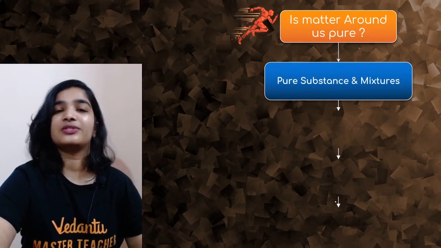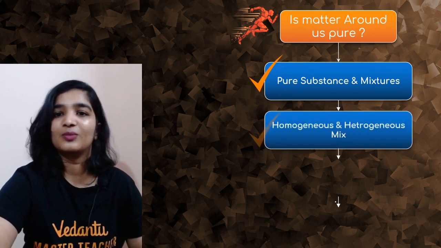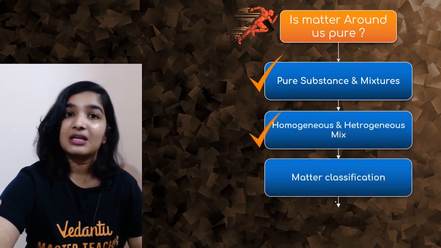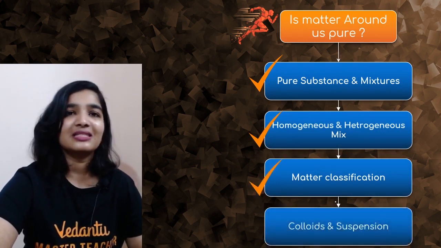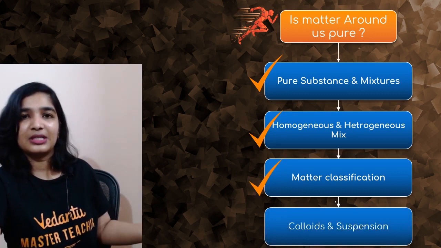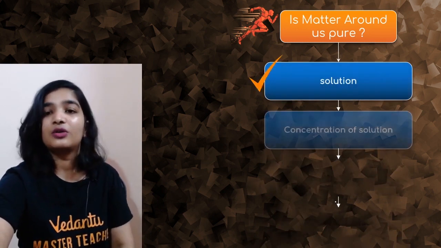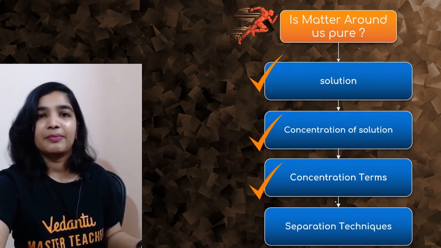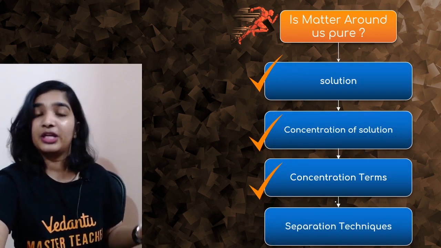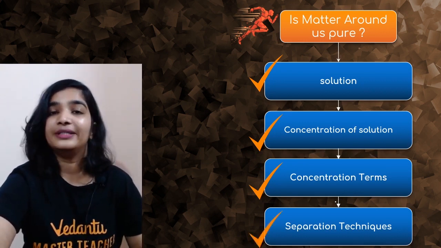The very important questions related to the chapter Is Matter Around Us Pure: pure substances and mixtures done, homogeneous, heterogeneous done, matter classification, pure substances, mixtures, remember? Yes, that is also done. Colloids and suspension, so we differentiated a true solution and colloid, whether it shows the Tyndall effect or not, everything. Then solutions done, so we solved a numerical on concentration of solution. Separation techniques: separating funnel, evaporation, crystallization, distillation. So we solved questions on all these topics.